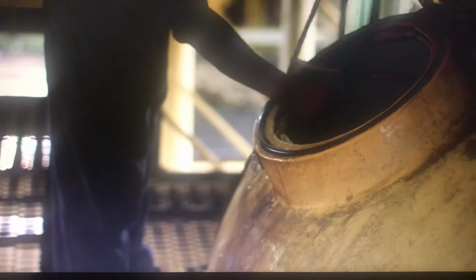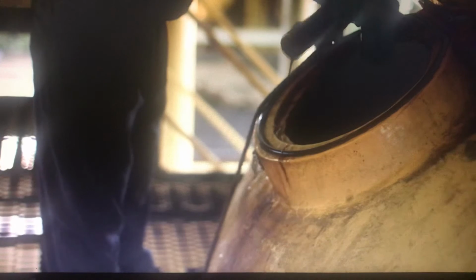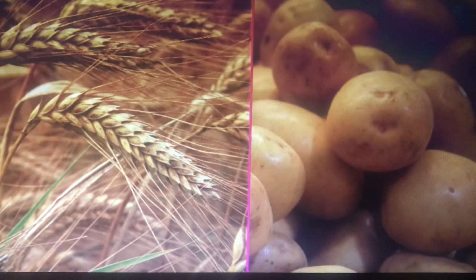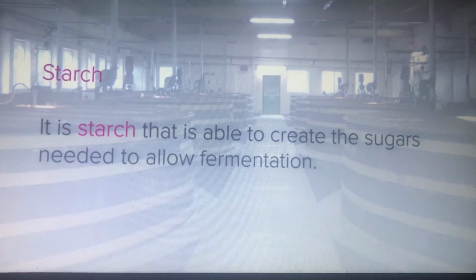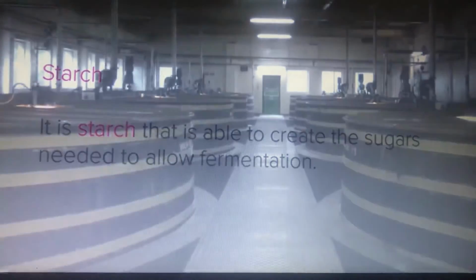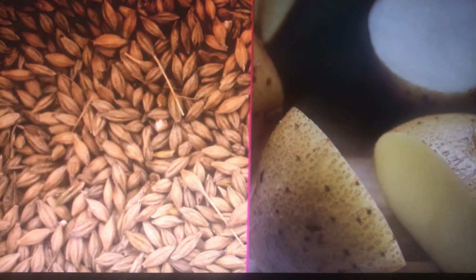As we've just seen, fermentation takes place to produce alcohol when there is both sugar and yeast. However, some alcohols are made from things that have no sugar in them, for example, grain and potatoes. This is possible because these contain what is known as starch, and it is starch that is able to create the sugars needed to allow fermentation. A good way to think about starch is that it holds trapped sugar or potential energy.